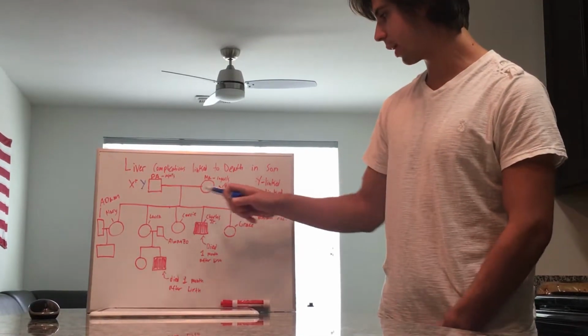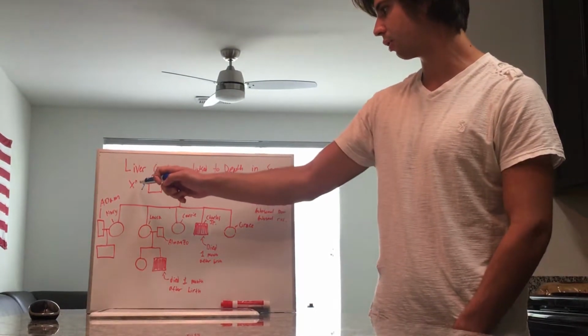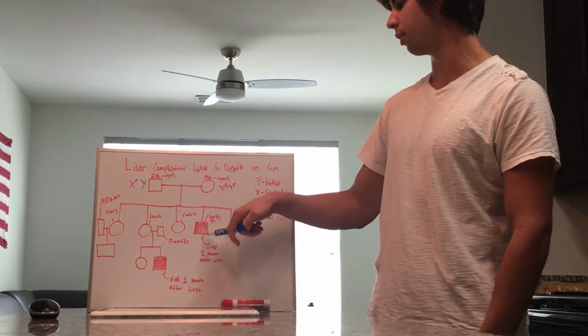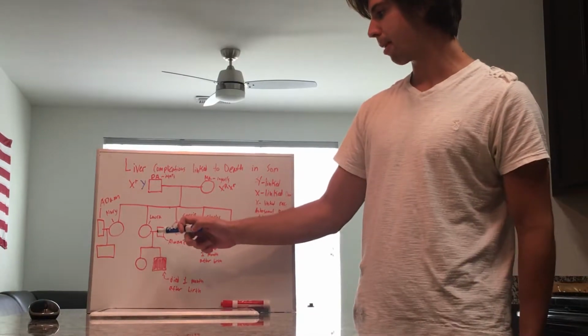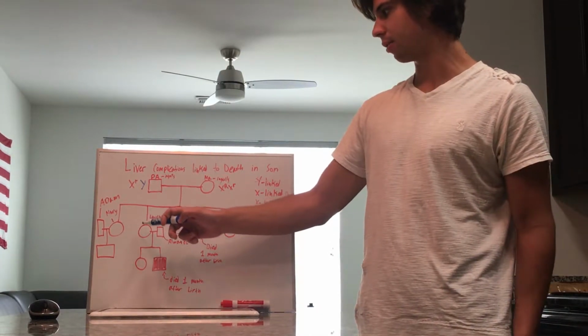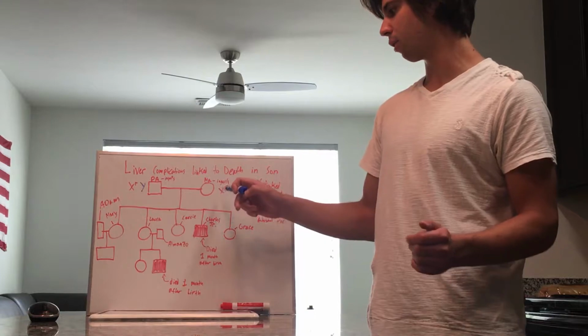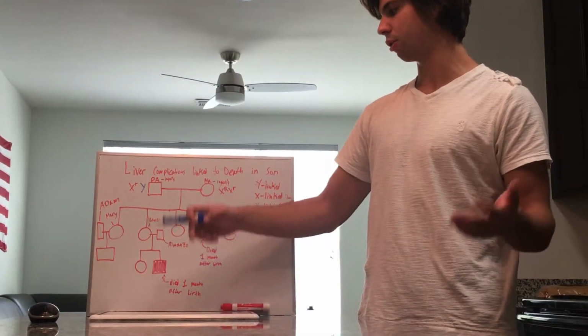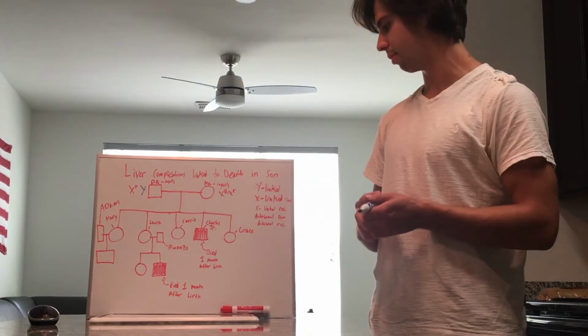Over here, the son got the Y from the father and the X little r from the mother, so the child died. Here, Laura must be a carrier, and she got X little r from her father and X big R from her mother. Almanzo must have also been a carrier who passed it down, and their son died. It's a possibility, it could happen.